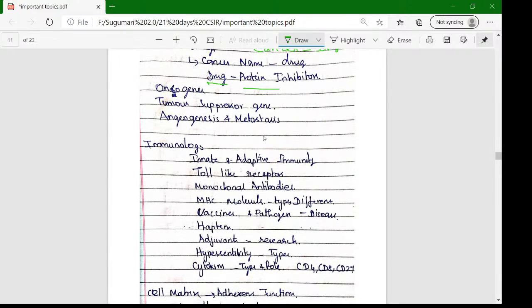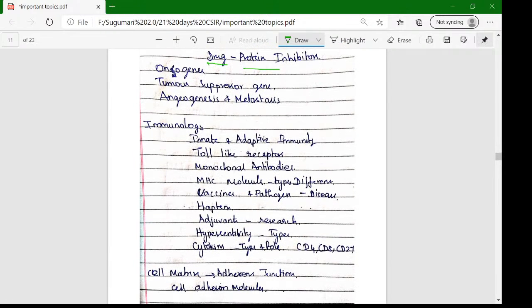And oncogenes and their role, tumor suppressor genes, and angiogenesis and metastasis processes. This is a common topic. Just understand what proteins are involved and what pathways are involved.